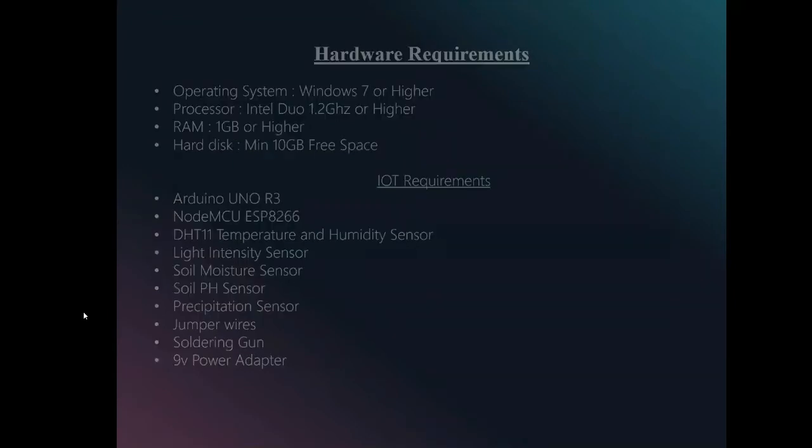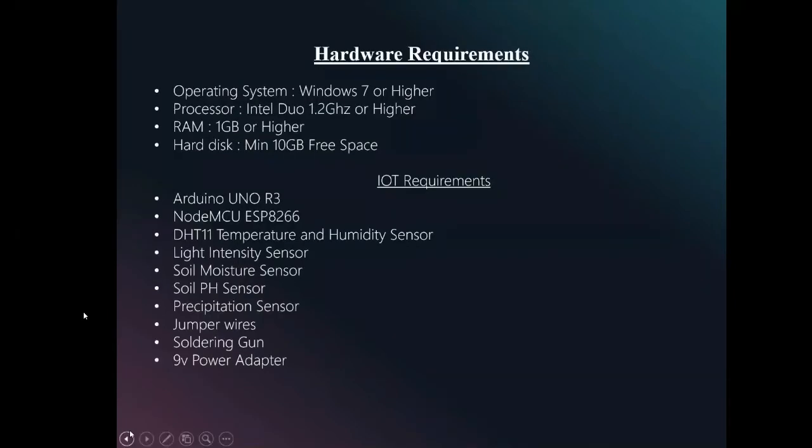Now the hardware requirements are the operating system, the same as Windows 7 or higher, an Intel Duo 1.2 gigahertz processor or higher, RAM of 1 GB or higher, and a hard disk with a minimum of 10 GB free space. The IoT requirements which we have used are Arduino UNO R3, NodeMCU ESP8266, and a DHT11 temperature and humidity sensor. A light intensity sensor is used for measuring light intensity, as are a soil moisture sensor, soil pH sensor, and precipitation sensor, along with jumper wires, a soldering gun, and a 9-volt power adapter.